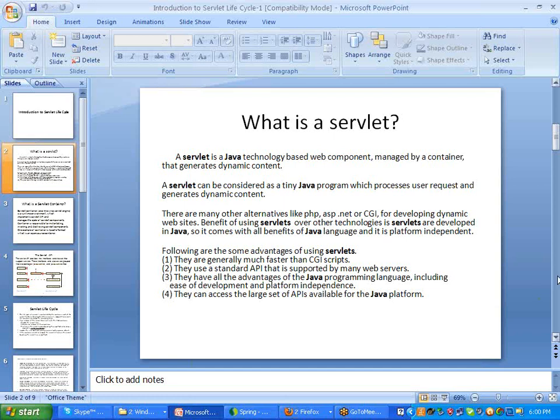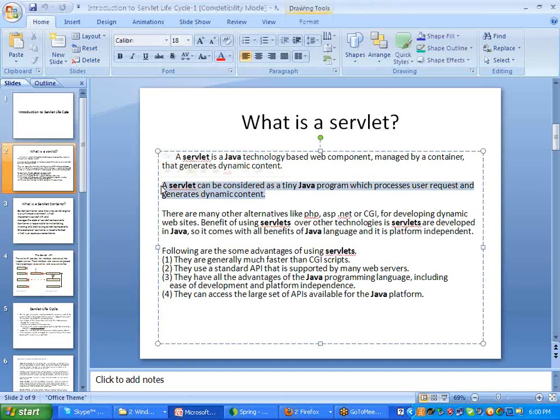Okay. So a servlet can be considered as a tiny Java program which processes user requests and generates dynamic content. That is, it is a request and a response. Are you following with me? Yes. Okay, to develop any web applications we go for the servlet concept, and it takes the request from the client side, does some processing on the server side and then gives the response to the client. So it is client and server connectivity.